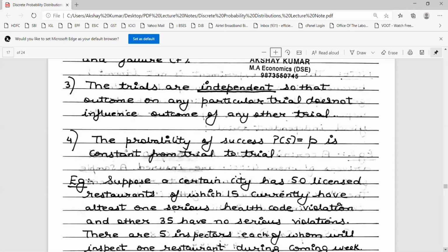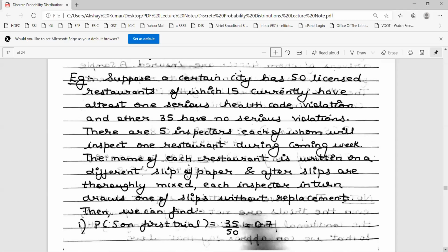So let's look at the example. Suppose a certain city has 50 licensed restaurants, of which 15 currently have at least one serious health code violation and 35 restaurants have no serious violations. There are 5 inspectors, each of whom will inspect one restaurant during the coming week. The name of each restaurant is written on a different slip of paper, and after the slips are thoroughly mixed, each inspector in turn draws one of the slips without replacement.